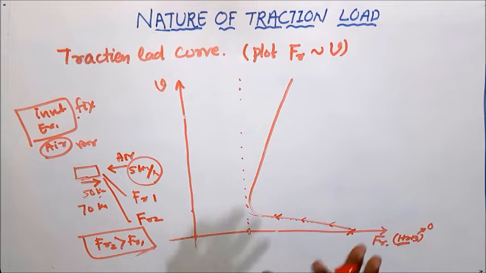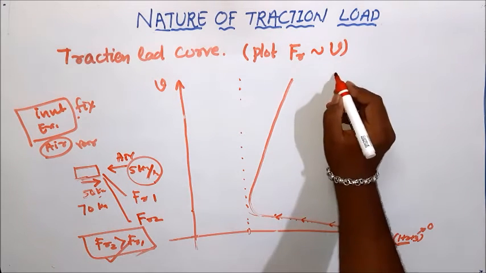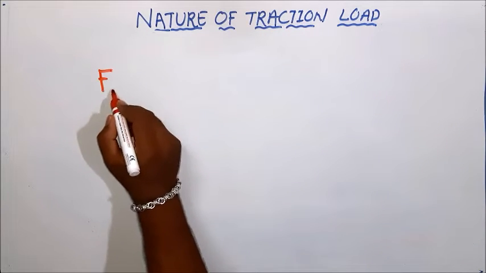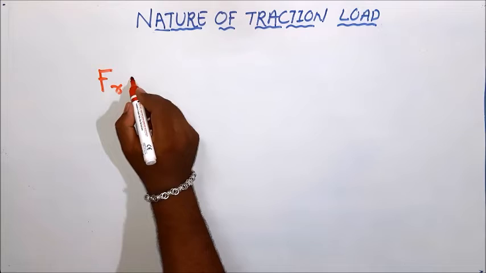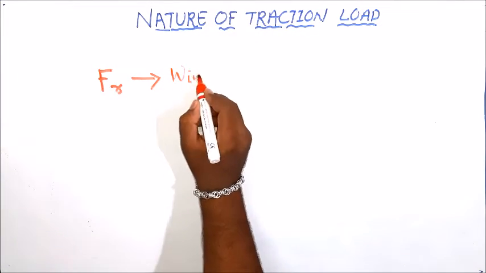Here I consider a constant air resistance, but when my speed increases, my air resistance also increases. Clear? This is the curve called the traction load curve, which is a plot between the train resistance and the velocity of the train. This is similar to speed versus torque. The Fr, which is nothing but the train resistance, also depends upon the windage friction.